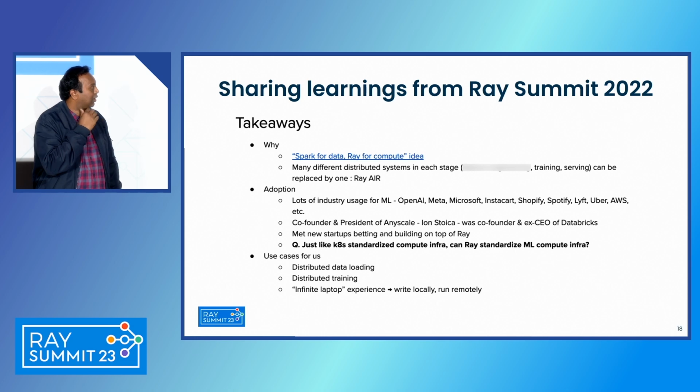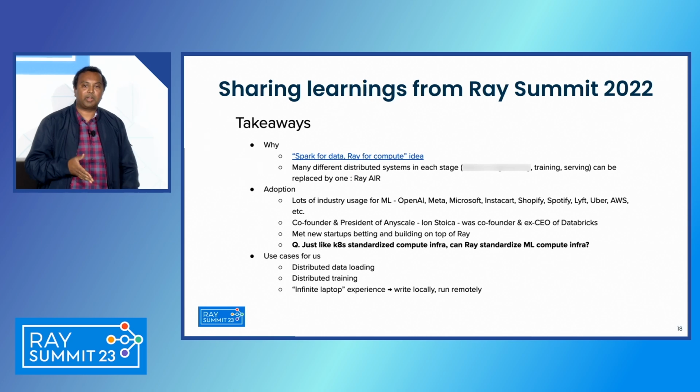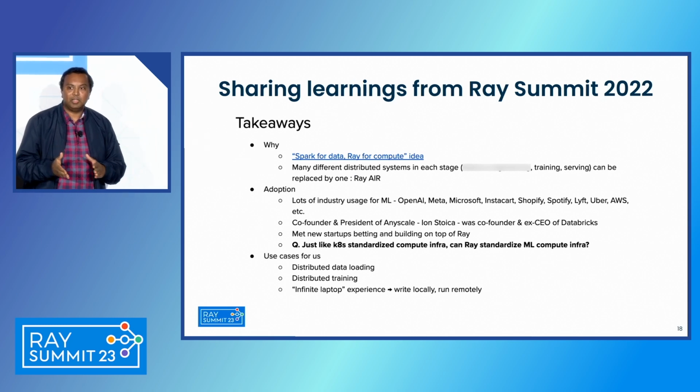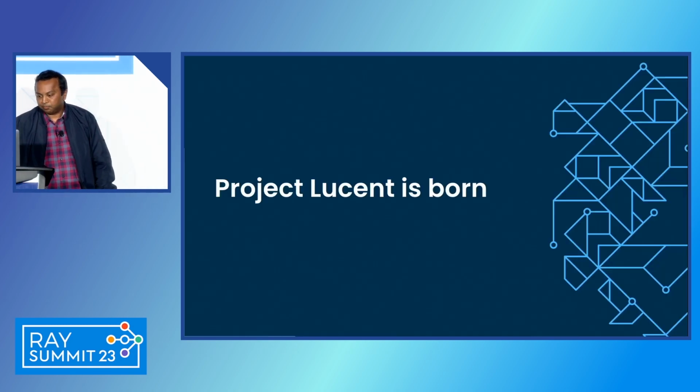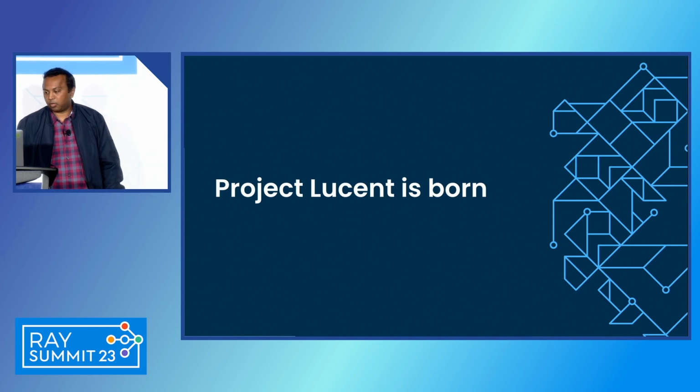This is actually a screenshot from the takeaways section. Two things resonated for us. One is the Spark for data, Ray for compute idea. That seemed to be my takeaway from all the Ray Summit talks last year. So the question I posed to the team was, just like Kubernetes standardized compute infra, can Ray standardize ML compute infra? That was the question we had at that time. And that's when the team decided to take a bet on Ray, and that's when Project Lucent was born.